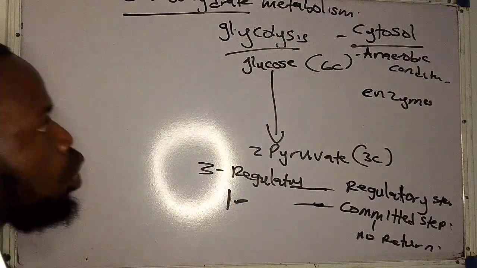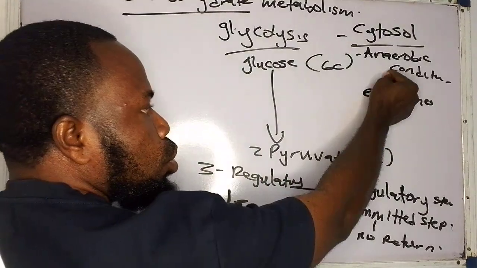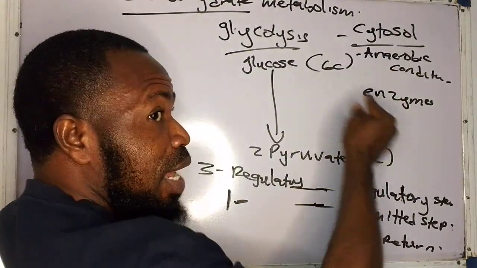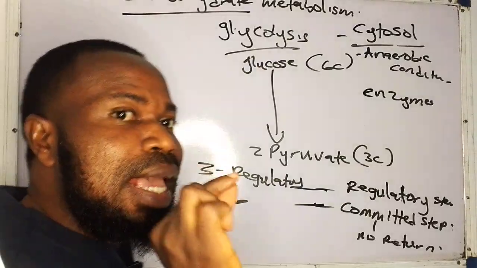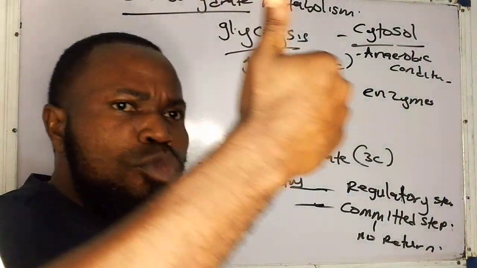Now, since we have known where glycolysis occurs, what is glycolysis, where it occurs, under what condition, involves enzymes. Now we're going to be looking at these enzymes. Now we need to say again which organs, like I elucidated just now, which organs do glycolysis occur.